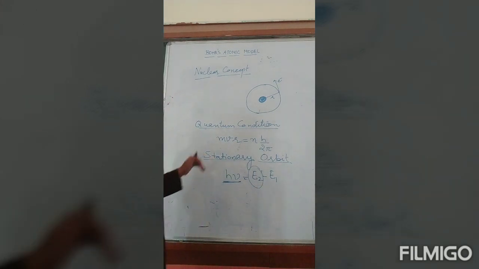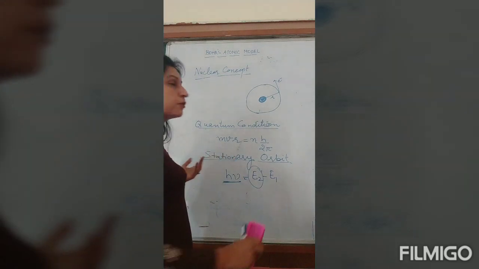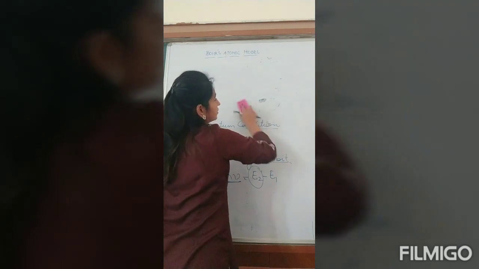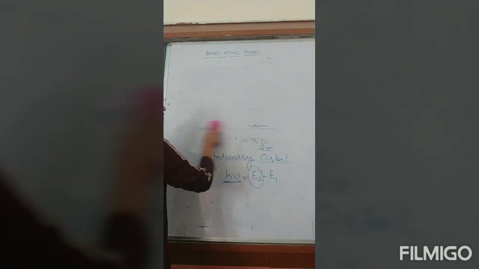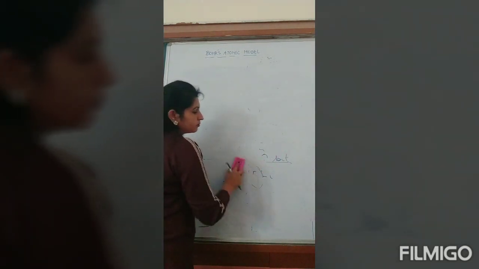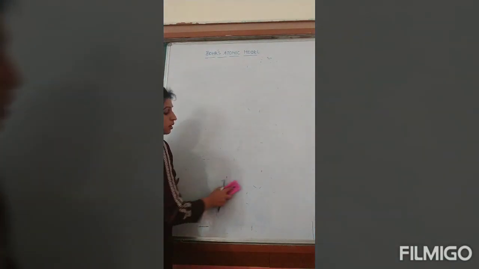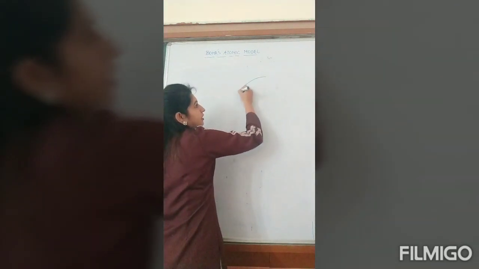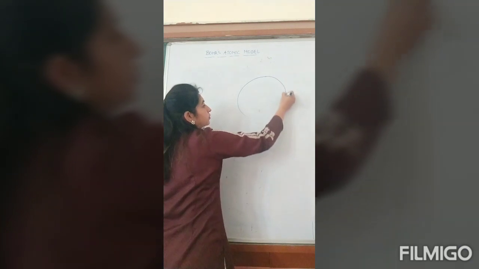Coming to the mathematical portion, we'll first calculate the radius of an orbit using Bohr's model of the atom. According to Bohr, suppose the electron is revolving around the nucleus in a circular orbit; we have taken the special concept of a circular orbit only.